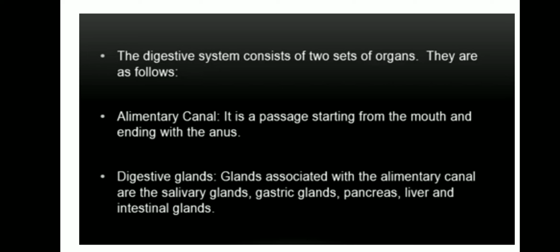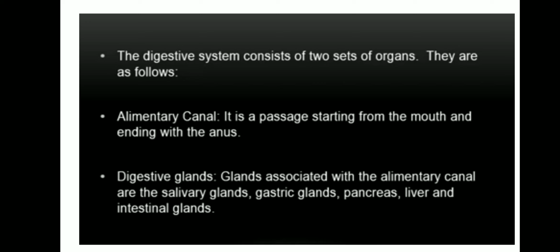The digestive system consists of 2 sets of organs. They are as follows. One is the alimentary canal, another one is the digestive gland. So what's the alimentary canal? It is a passage starting from the mouth and ending with the anus. And next is the digestive gland.